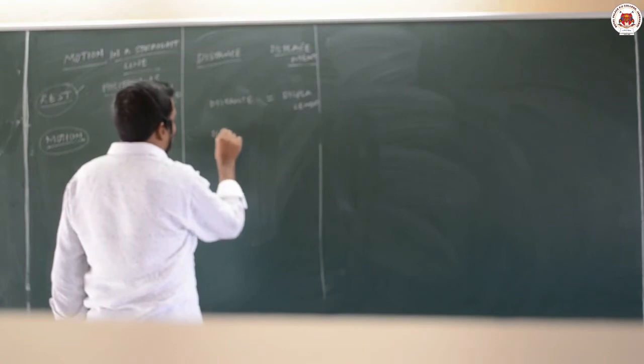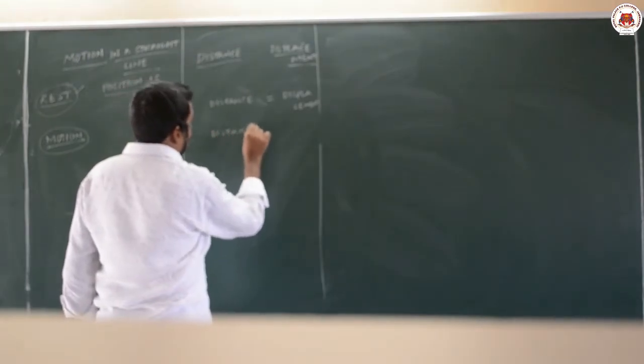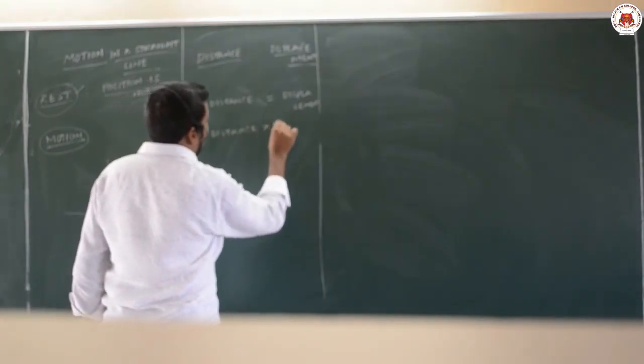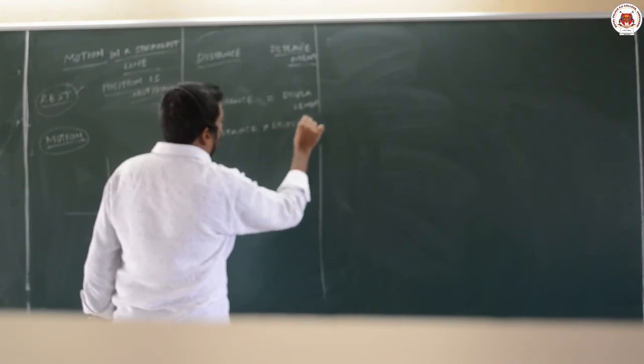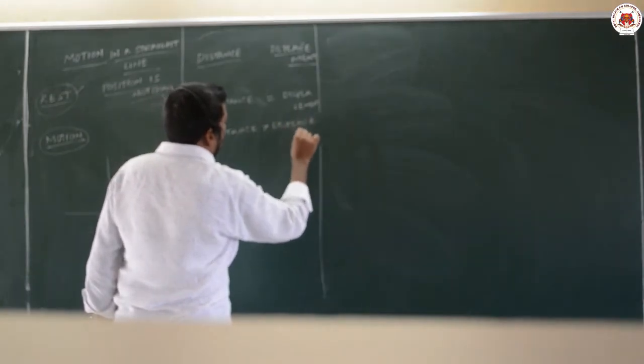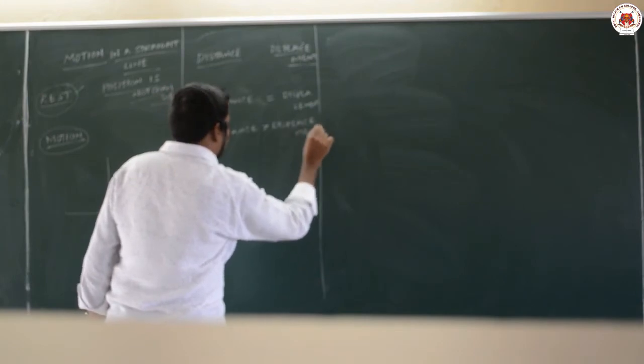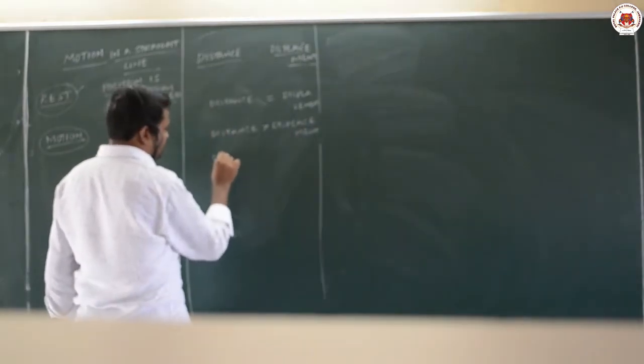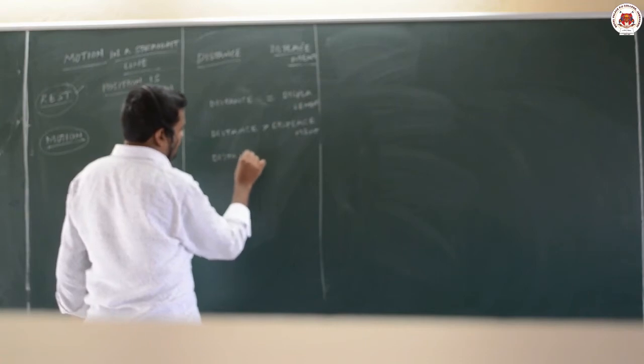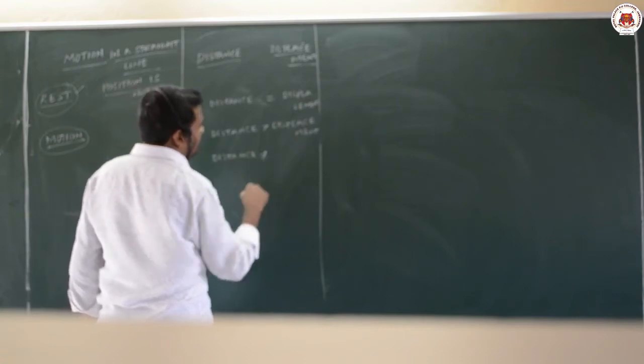Distance can also be greater than displacement, but distance cannot be less than displacement.